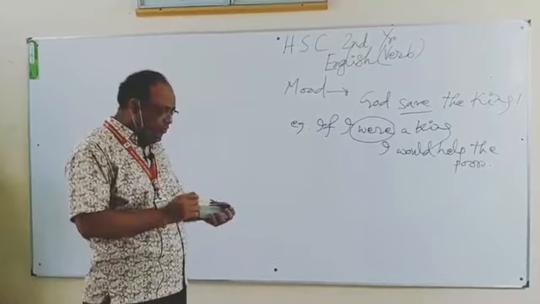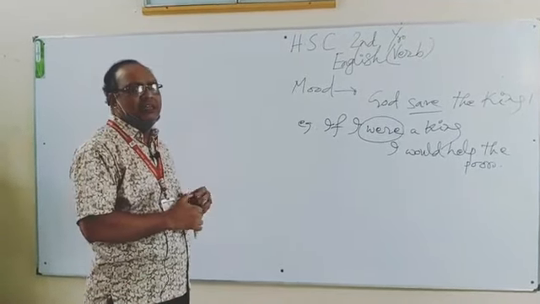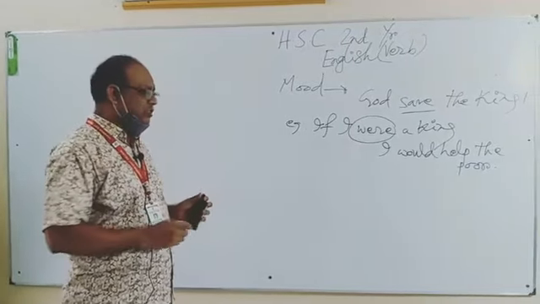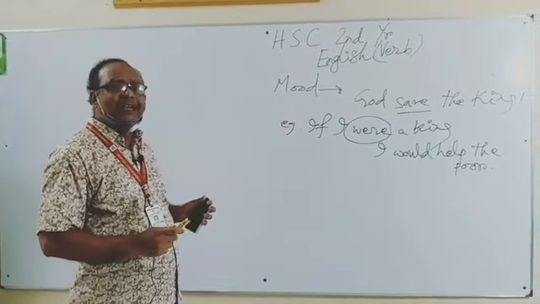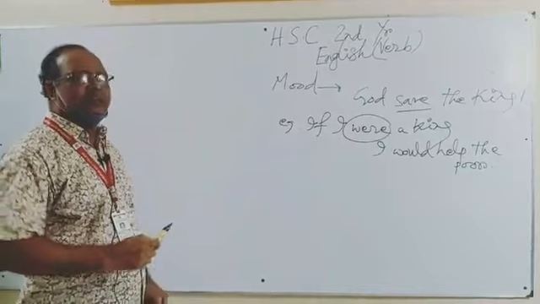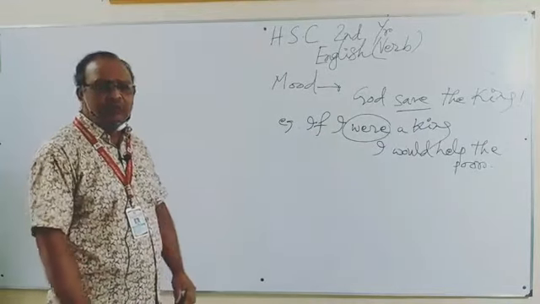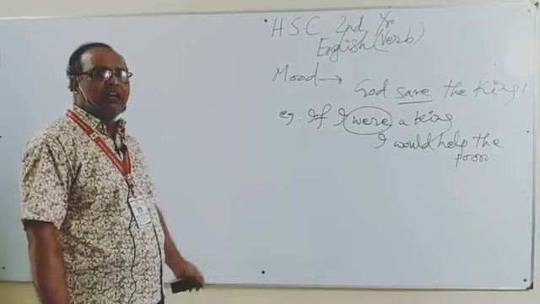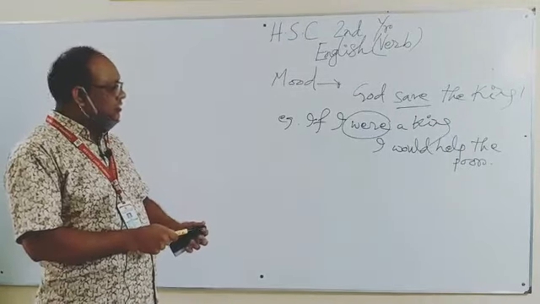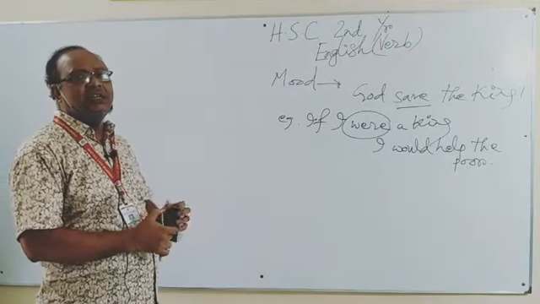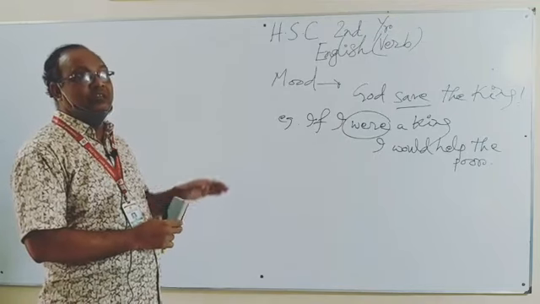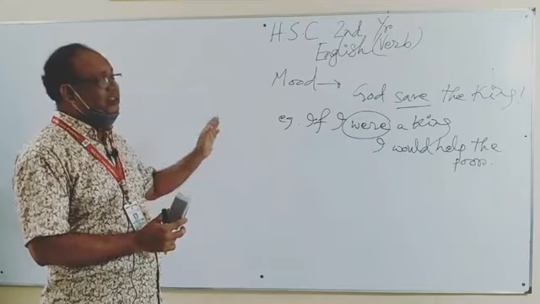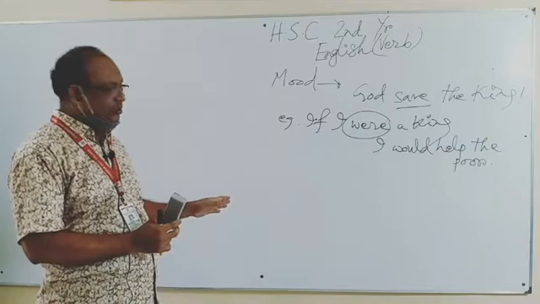In subjunctive mood, we use unreal desire, wish, or also prayer. We also say, God save the king in another way. May. Sometimes we use may also to express subjunctive mood. May God save you. May Allah bless you. So these kinds of sentences are in the subjunctive mood. So when you try to understand verbs, you will have to understand these three kinds of moods.